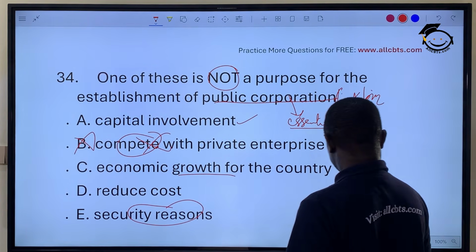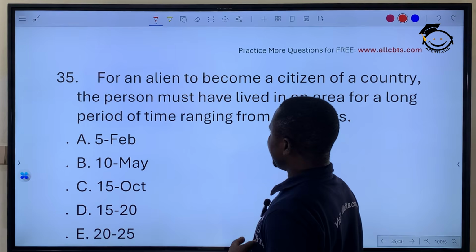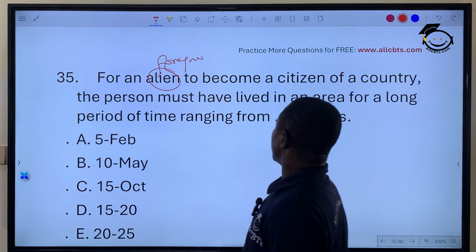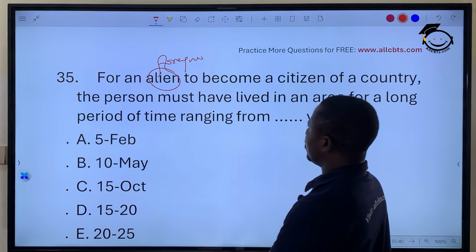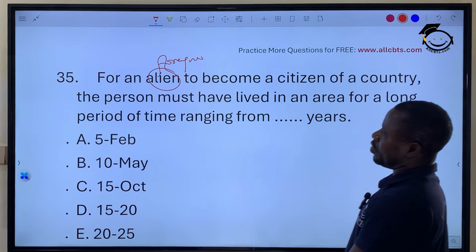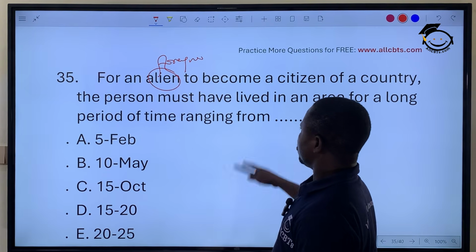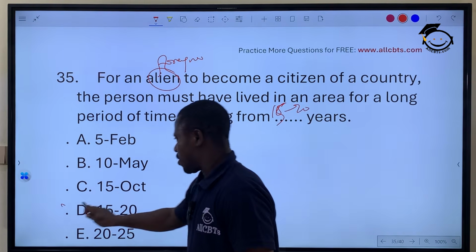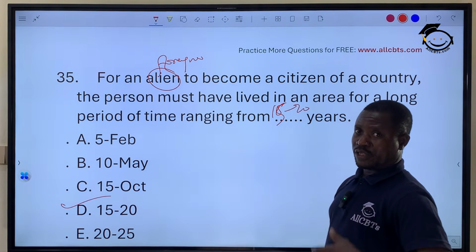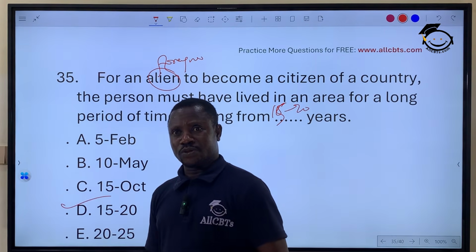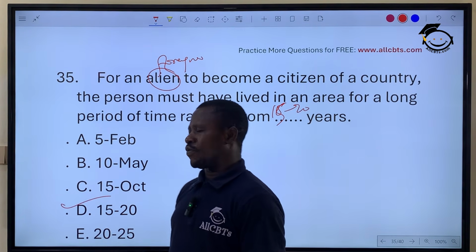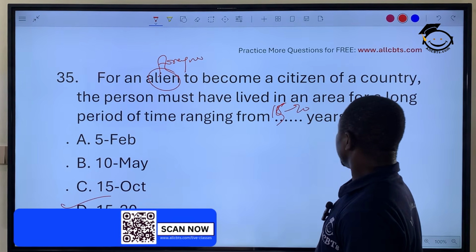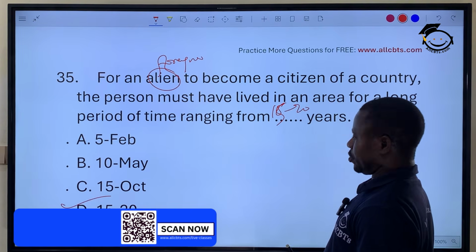Okay? Very well. The next question. For an alien, who is an alien? A foreigner. For a foreigner to become a citizen of the country, the person must have lived in an area for a long period of time, ranging from 15 to 20 years. You must have stayed 15 to 20 years for you to be liable, particularly I'm talking from the perspective of Nigeria. Under the Nigerian constitution, you must have stayed in Nigeria for 15 years and above for you to apply for citizenship, naturalization or registration. Okay?